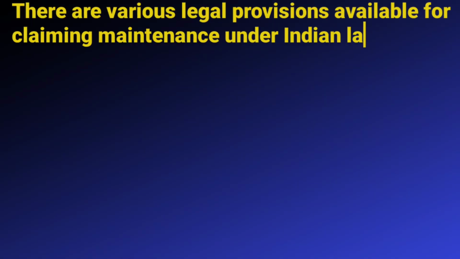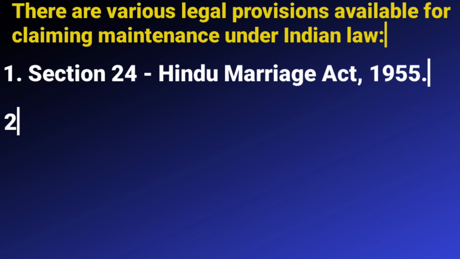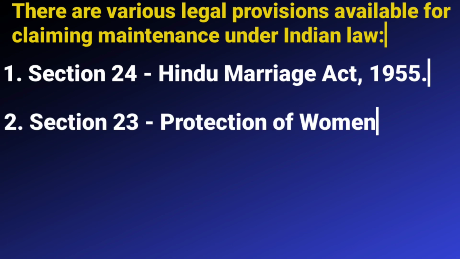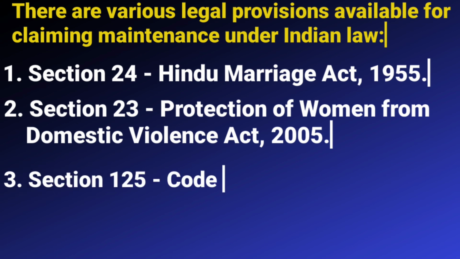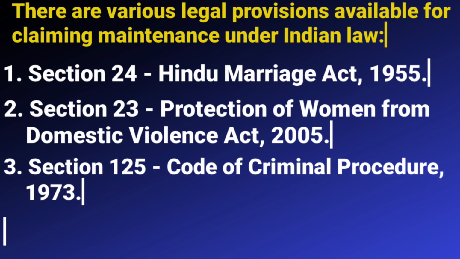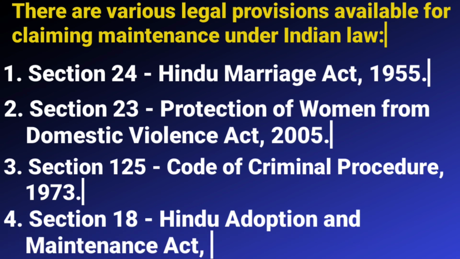Hello everyone. As we all know, in India, if a wife wants to claim maintenance from the husband, there are various provisions of law where maintenance can be sought. The first provision is section 24 of the Hindu Marriage Act. The second provision is section 23 of the Protection of Women from Domestic Violence Act. The third provision is section 125 of the Code of Criminal Procedure, and the fourth provision is section 18 of the Hindu Adoption and Maintenance Act, where a wife can claim maintenance, though under section 24 even a wife or a husband